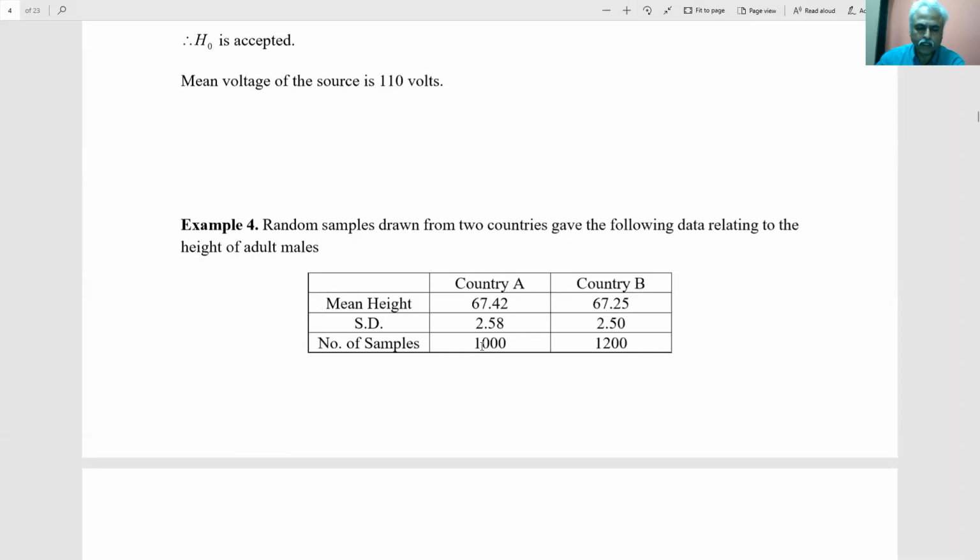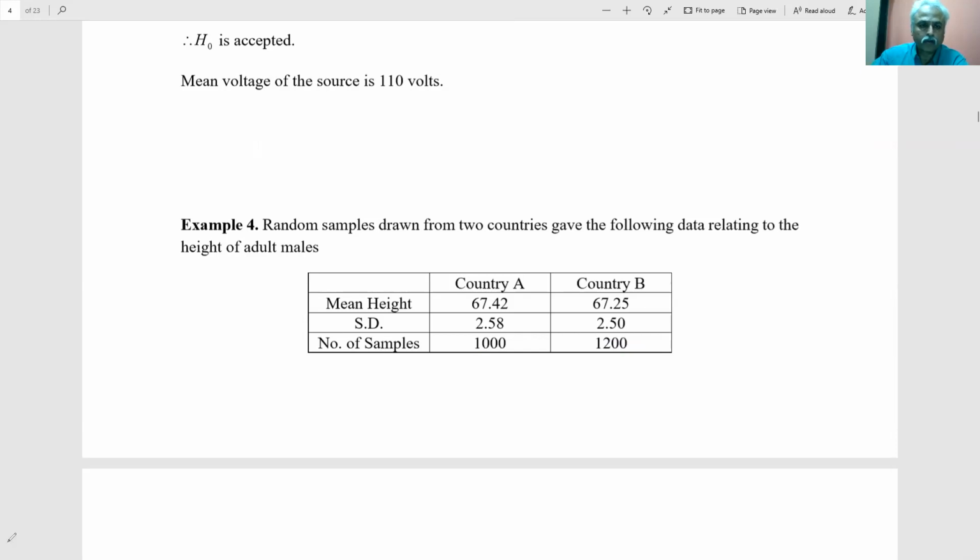Then the number of samples for each. See that here the number of samples need not be the same. That is the point to be noted. Please note that the numbers of samples, 1000 and 1200, are not the same.